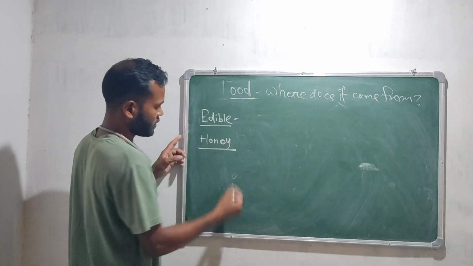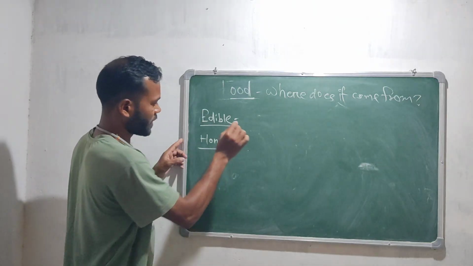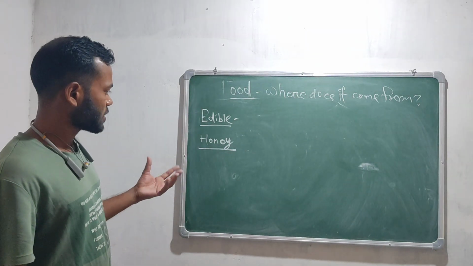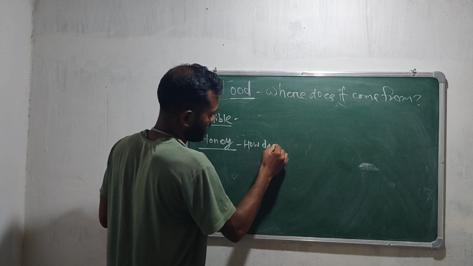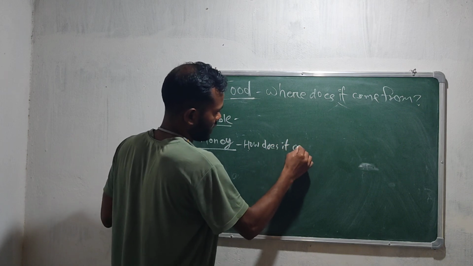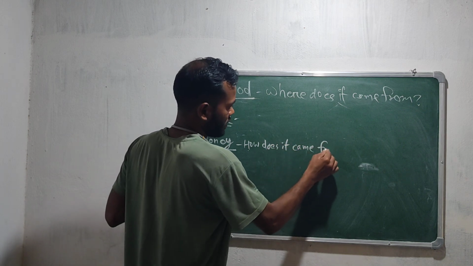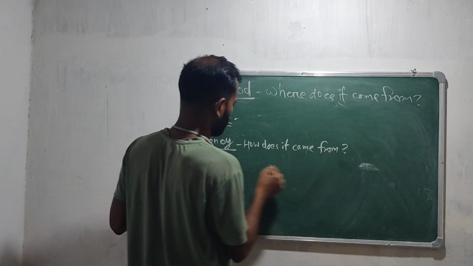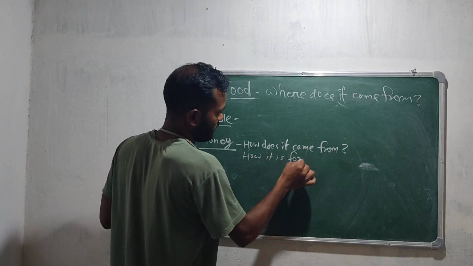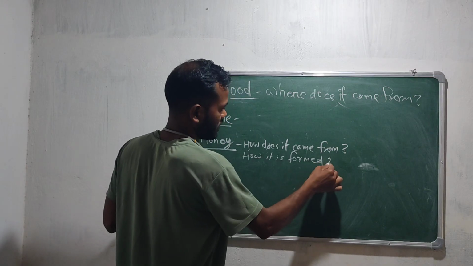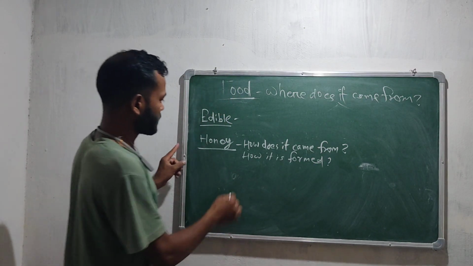Honey. So how is honey made? How does it come about, and how is it formed? Who can make this?